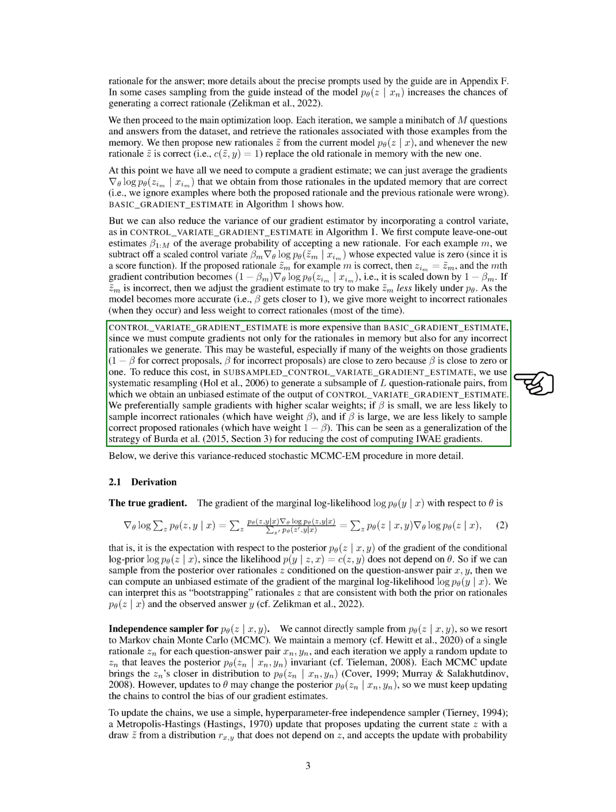This method is more expensive than the basic gradient estimate, since we must compute gradients not only for the rationales in memory but also for any incorrect rationales we generate. To reduce this cost, we use resampling to generate a subsample of question-rationale pairs, from which we obtain an unbiased estimate of the output of the control variate gradient estimate.